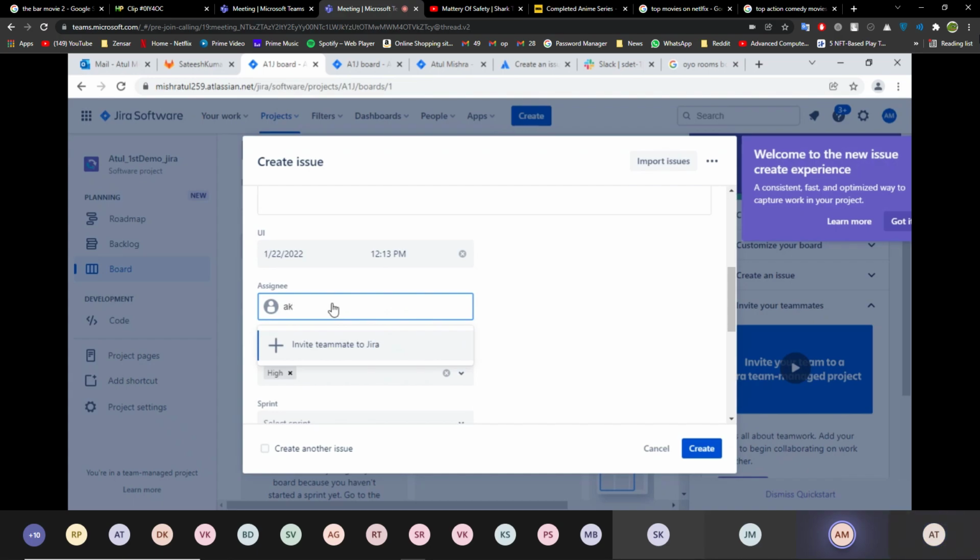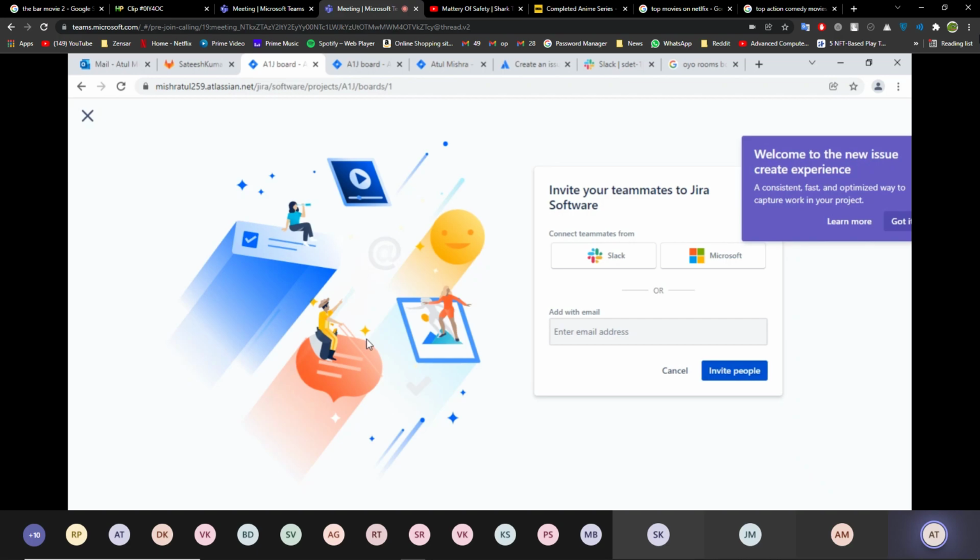Akshada, right? Invite teammate to Jira. Okay. I'll check whether that sentence is coming in my project. Yeah, this is on Slack or Microsoft. You can directly assign here only or directly by typing the email address.